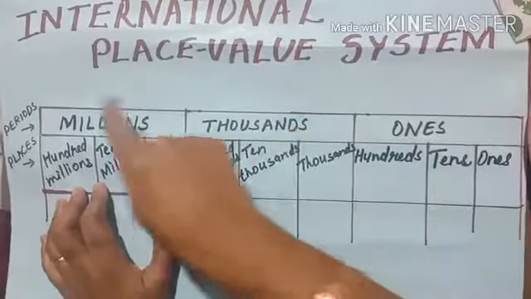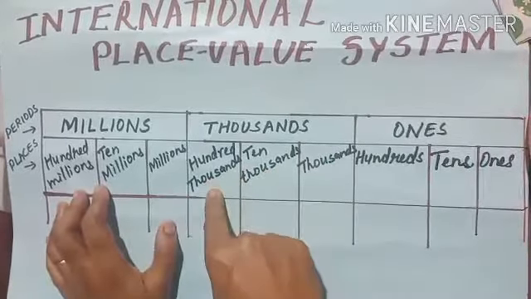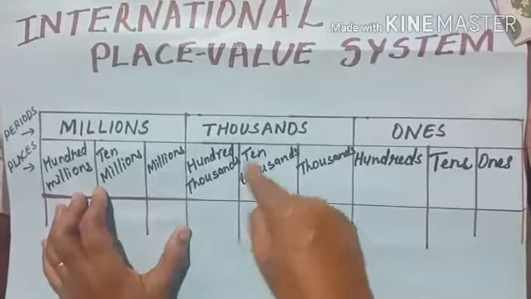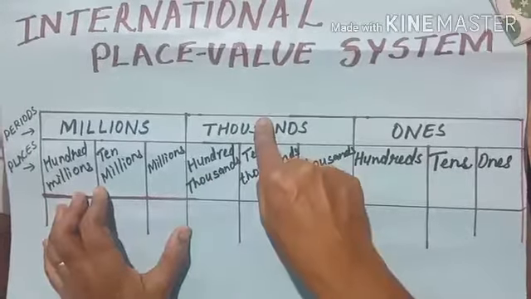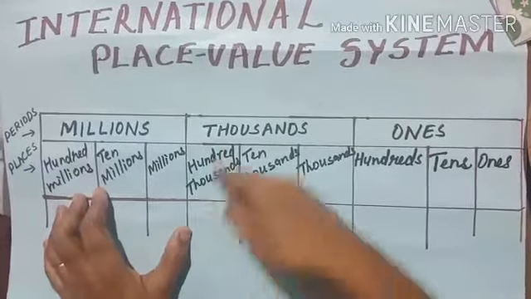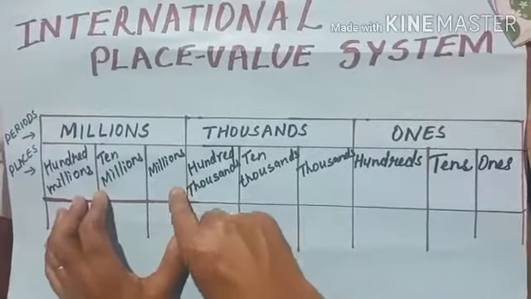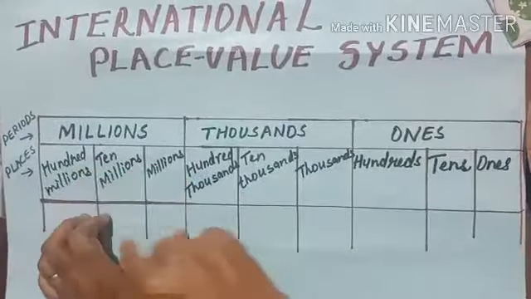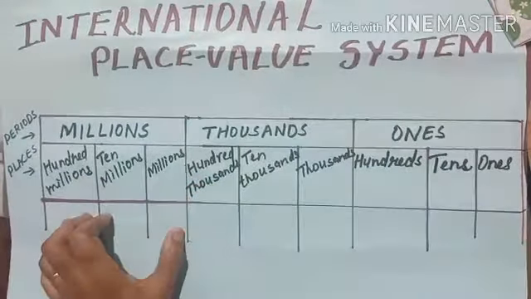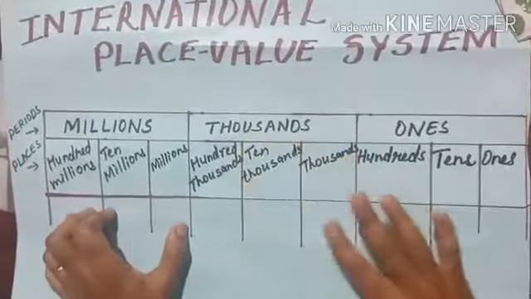The thousands period contains thousands, 10,000s and 100,000s. I'll tell once again, the thousands period contains thousands, 10,000s and 100,000s. Now millions. The millions period contains millions, 10 millions and 100 millions. So you are very clear about this international place value system.